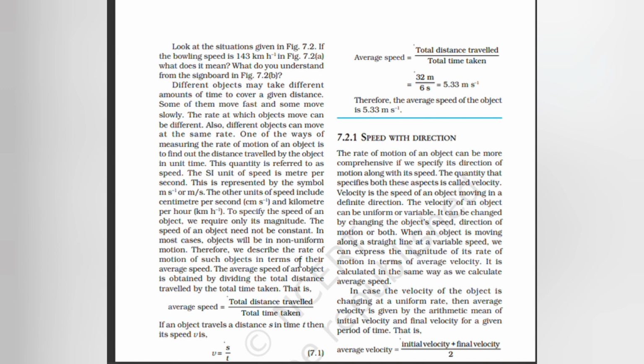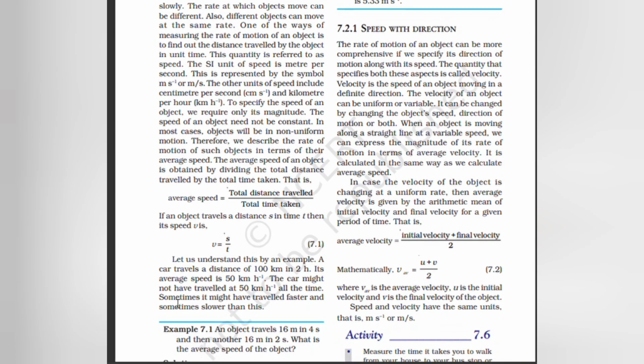Therefore, we describe the rate of motion of such objects in terms of their average speed. Average speed of an object is obtained by dividing the total distance traveled by the total time taken. That is, average speed equals total distance traveled divided by total time taken. If an object travels a distance s in time t, then the speed v is equal to s by t.